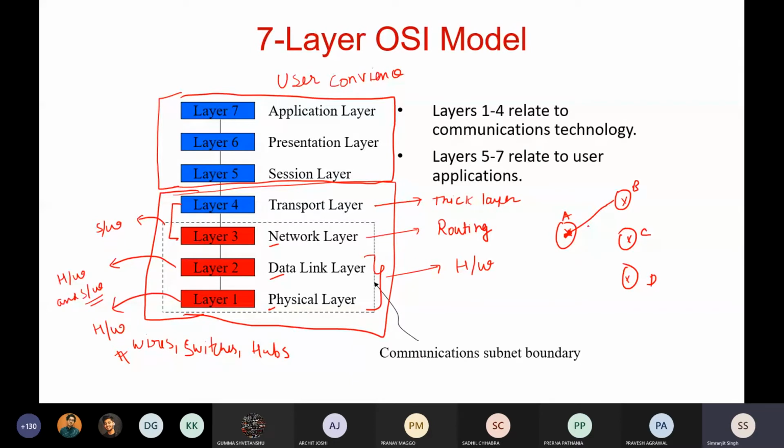Do I go from A to B? Do I go from A to C? Do I go from A to D? Okay, so this particular thing, which path to follow, is decided by the network layer. Keep in mind that which path to follow is particularly decided by the network layer.